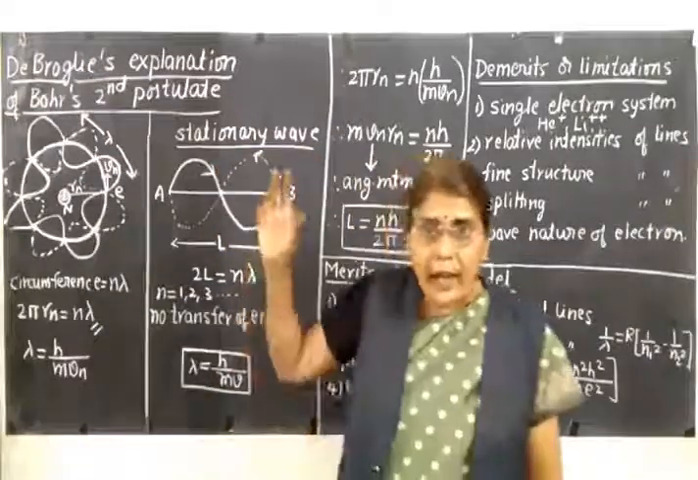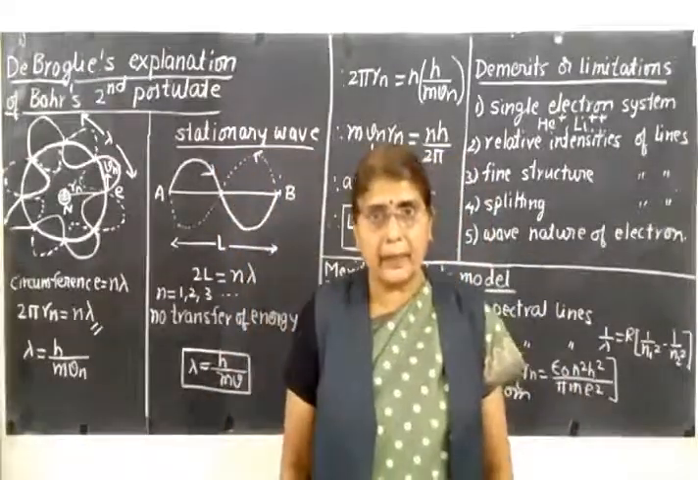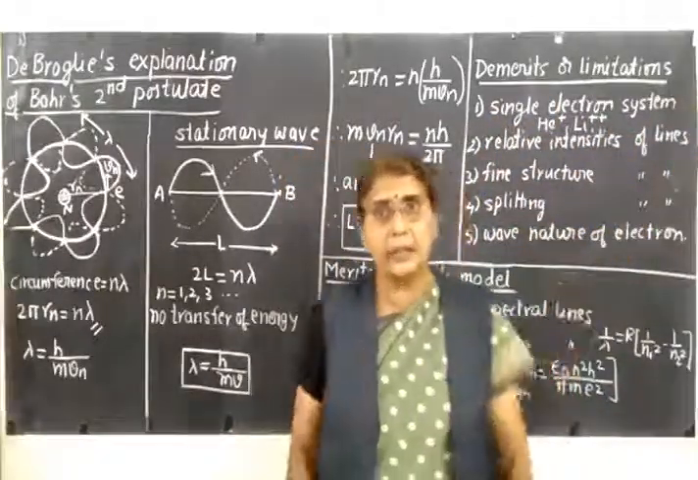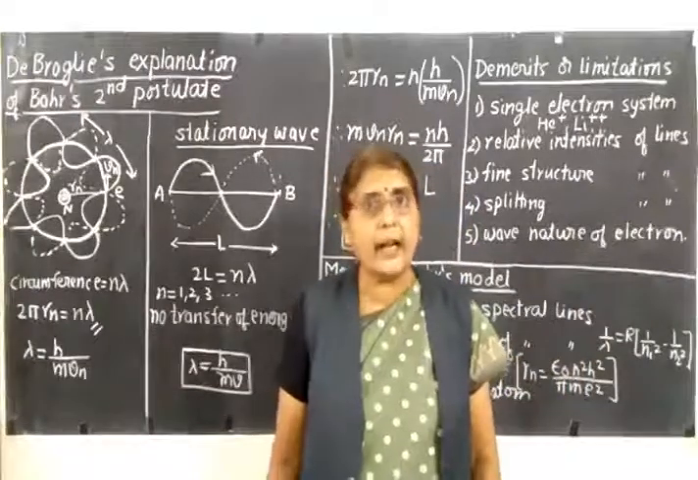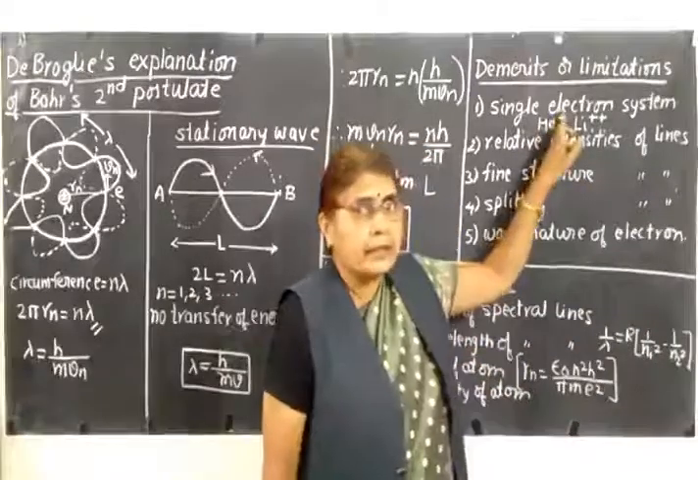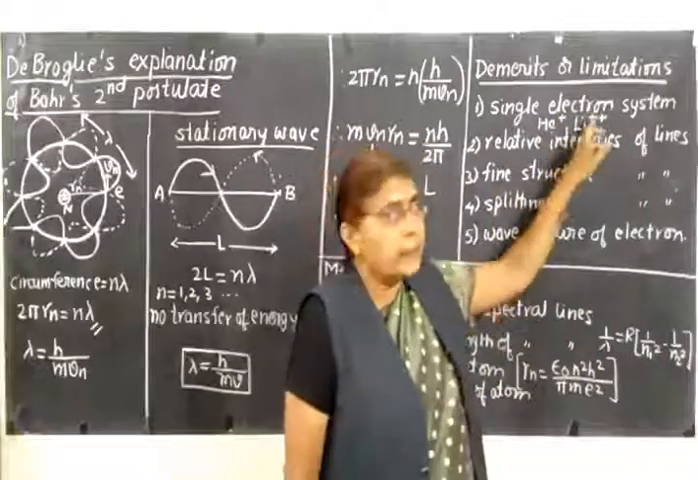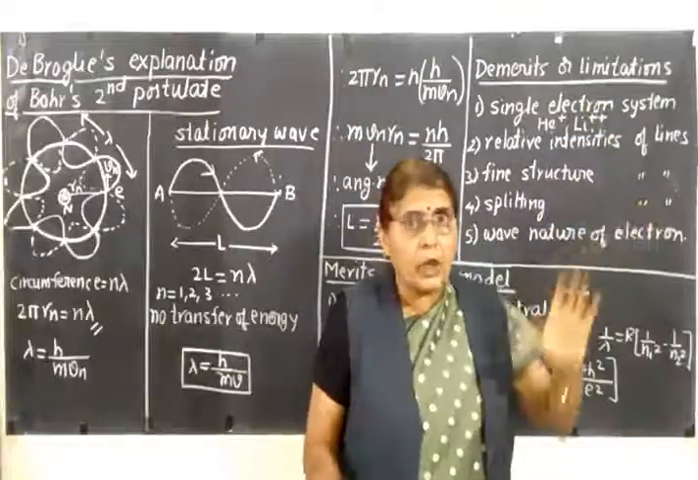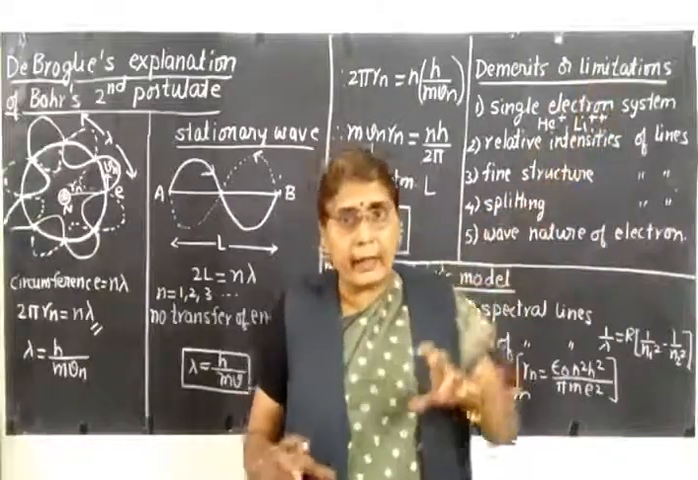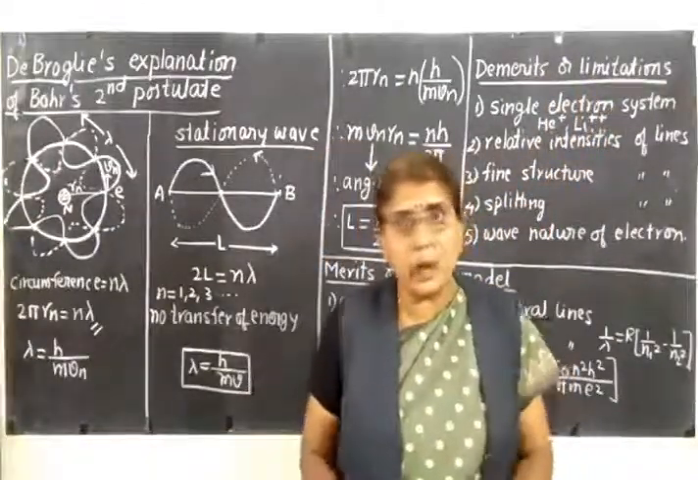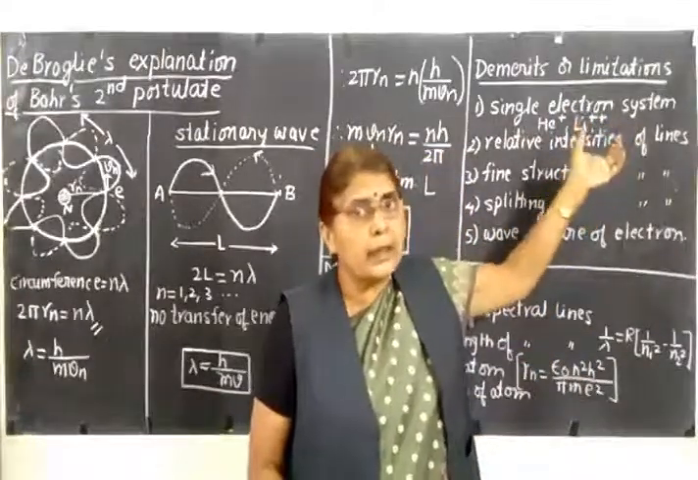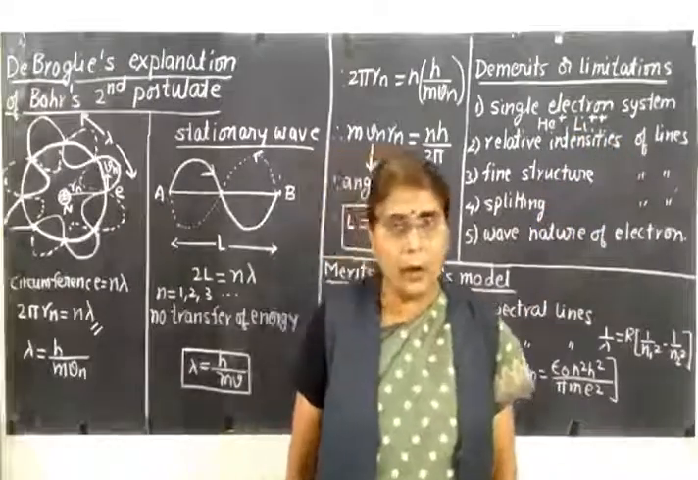To what kind of atom is Bohr's atomic model applicable? It is applicable only for a single electron system. That is, in that atom there should be only one electron, like a hydrogen atom, or you can take some ionized atoms like helium plus, which has only one electron, or lithium double plus, which also has one electron. So only for a single electron system is this model applicable. If the number of electrons is more, then it becomes a complex system, and for that system Bohr's atomic model is not applicable. So this is the first limitation of Bohr's atomic model.